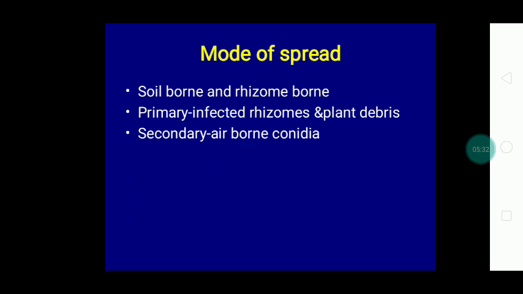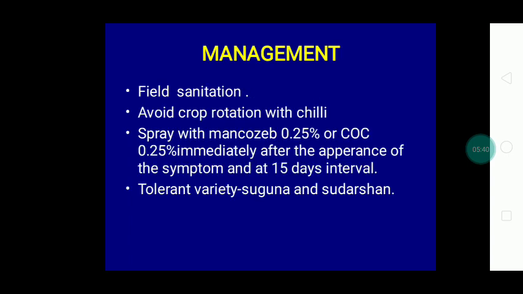So, primary infection is caused by the infected rhizome and the secondary infection is caused by airborne conidia. To control this disease, we have to maintain field sanitation, that is, we have to remove and destroy all the infected plants from the field.